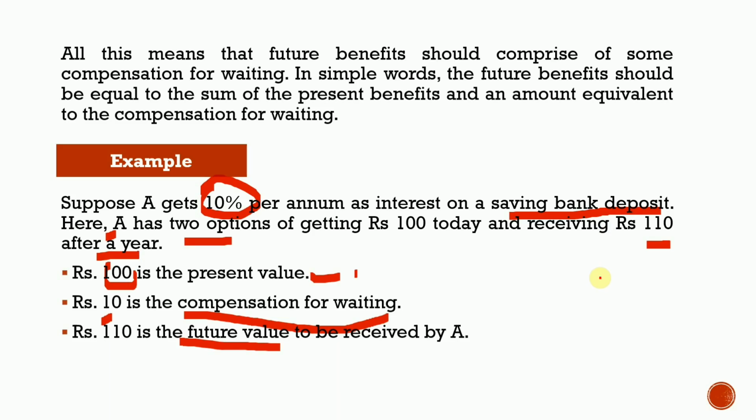So because of all the above stated reasons, individuals have time preference for money. It is very important for the finance manager to take into account time preference for money. Otherwise, he will make incorrect decisions. And in most of the financial decisions, there is a series of cash inflows and outflows occurring at different points of time. So, in order to make them comparable, TVM helps in converting the monies received at different points of time into equivalent values at a particular point of time.